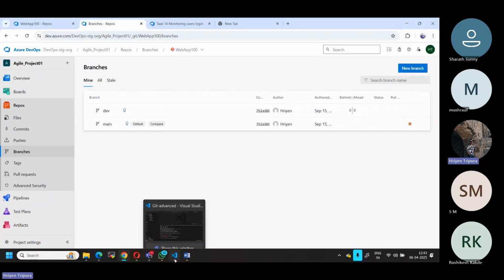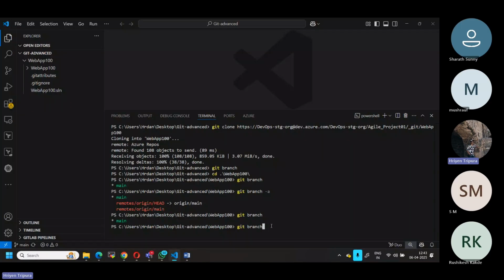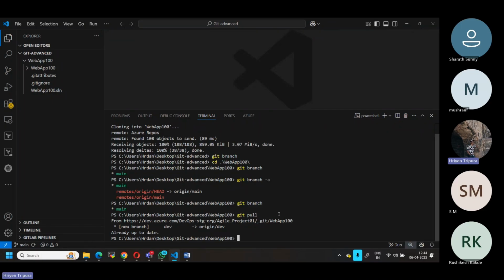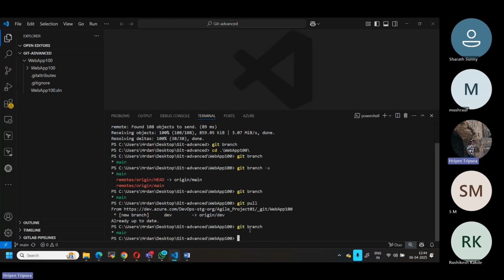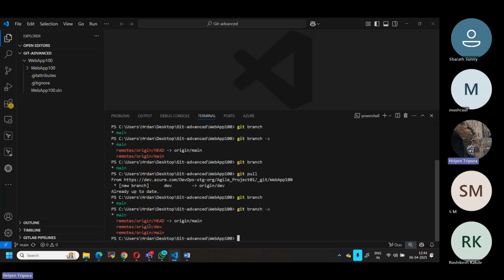So what we can do, I can use two commands. I can use fetch or I can directly use git pull, because I'm in the origin. Let me git pull directly. As soon as I do a git pull, the new dev branch appears, and it is up to date. That means I have pulled from the remote. Now if I try git branch all, I will see the branches.